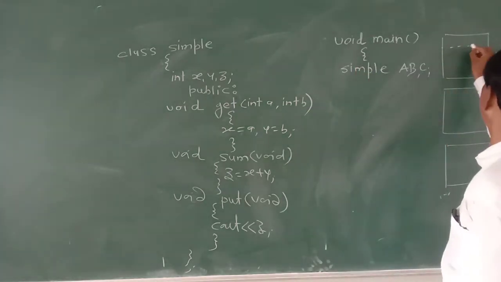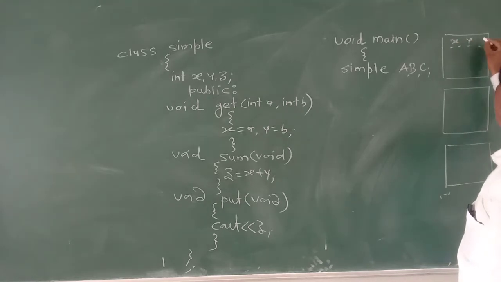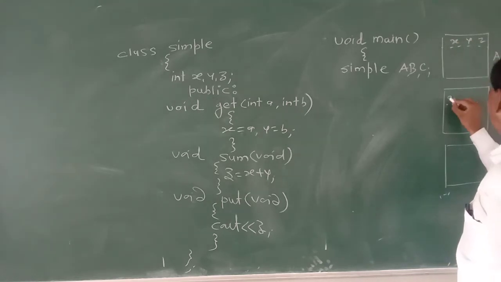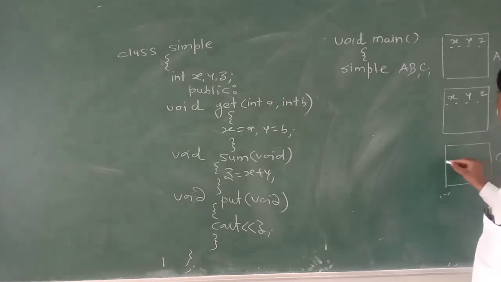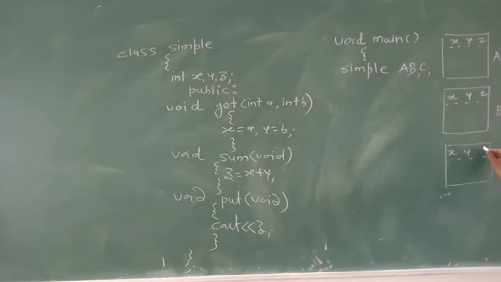And inside the class symbol there are x, y, z. The same copy of x, y, z will be there because all these three objects belong to the same class. So a copy of get, put and sum will be there for each object.